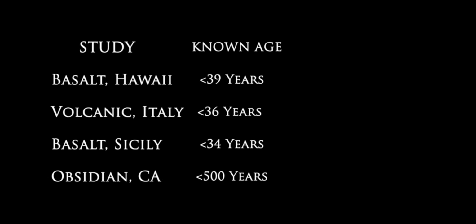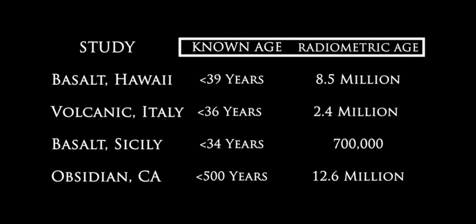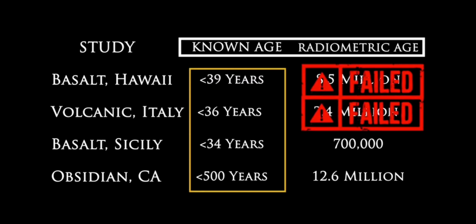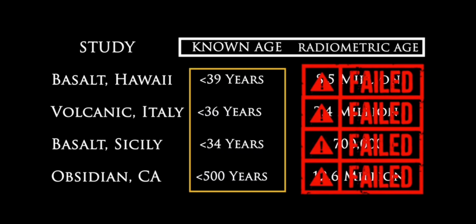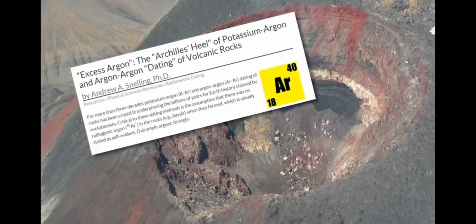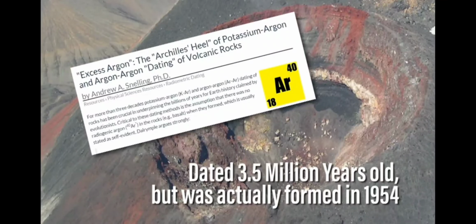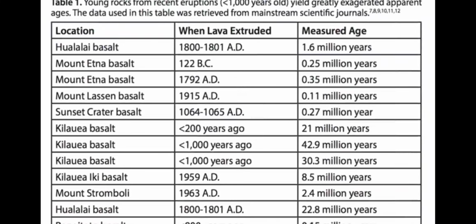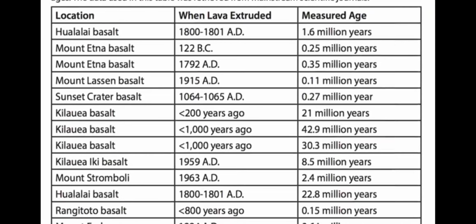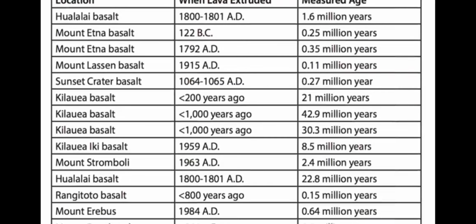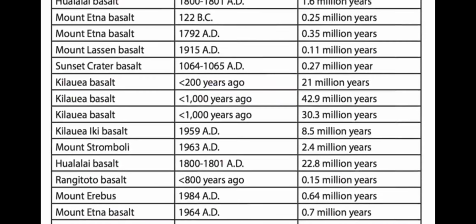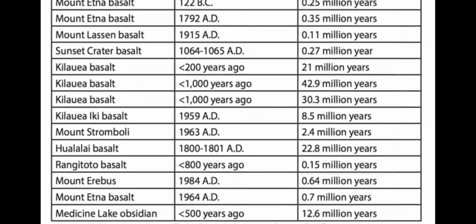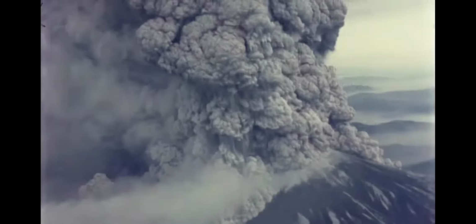But did you know that these types of studies have already been done, and radiometric dating missed the known ages of rocks by millions and millions of years? Several studies have been done on rocks around the world to try to validate radiometric dating, and it fails all the time. Here is a short list. Notice that in each of these studies, the radiometric age of the rocks far exceeds the actual known ages of rocks by millions and millions of years.